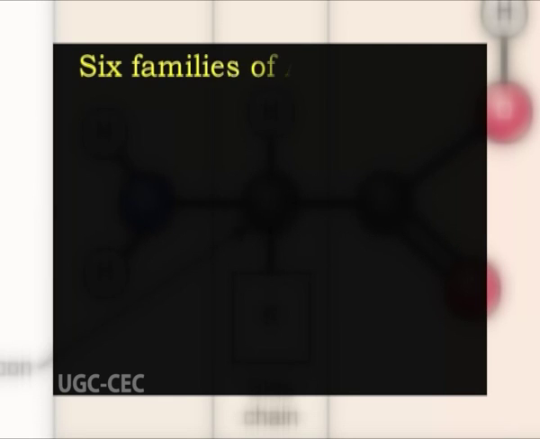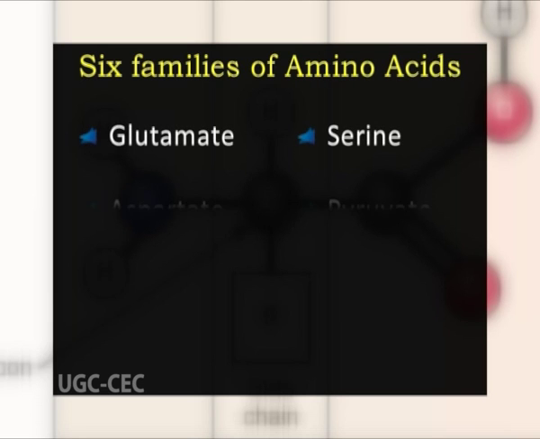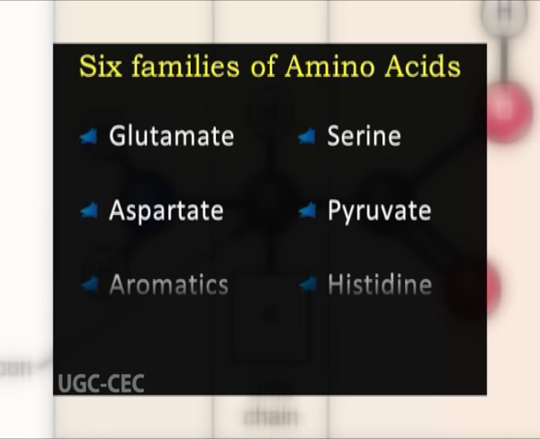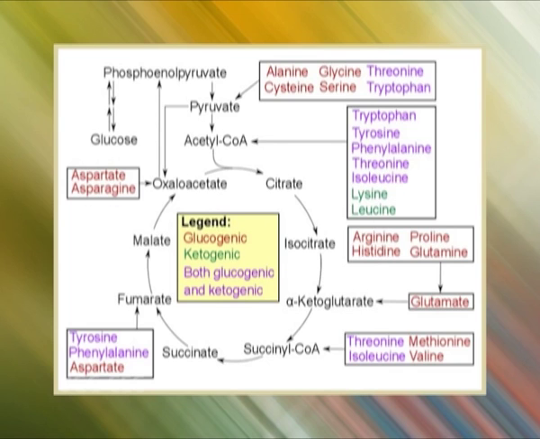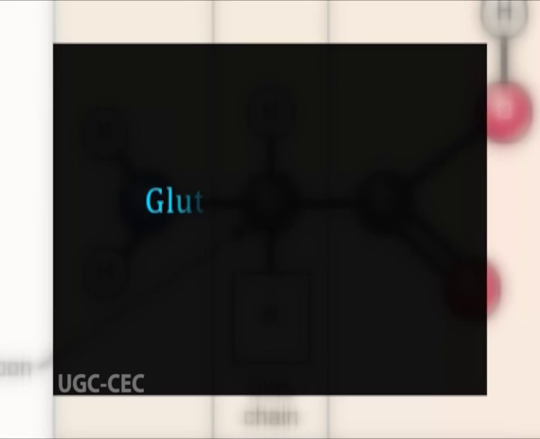There are six families of amino acids: glutamate, serine, aspartate, pyruvate, aromatics, and histidine. The carbon backbones come from the glycolytic pathway, the pentose phosphate pathway, or the citric acid cycle. The amino acids in each family are ultimately derived from one precursor molecule. Now first, the glutamate family.